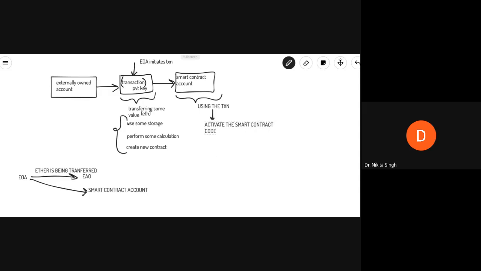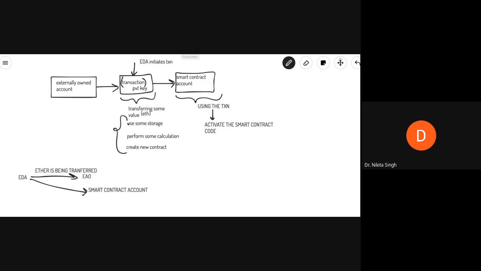Okay, so it can use the transaction initiated from an externally owned account sent to a contract account, and activate the contract account's code. And when the contract account's code has been activated, it will allow you to perform various actions depending upon what that contract is. It could allow you to transfer some Ether, write to some internal storage, perform some calculations, create new contracts, etc.